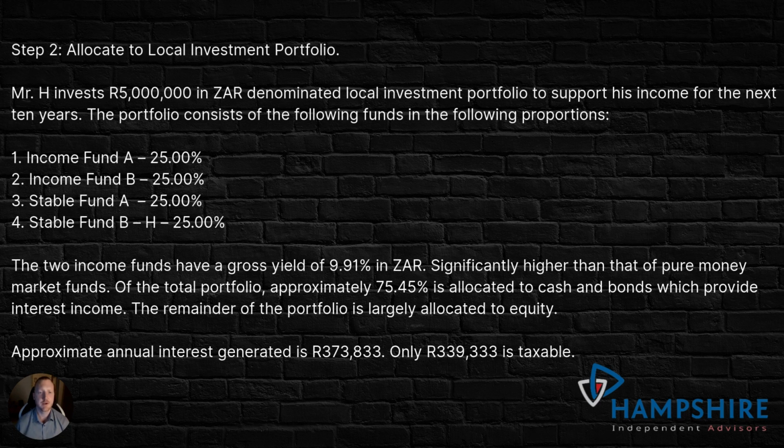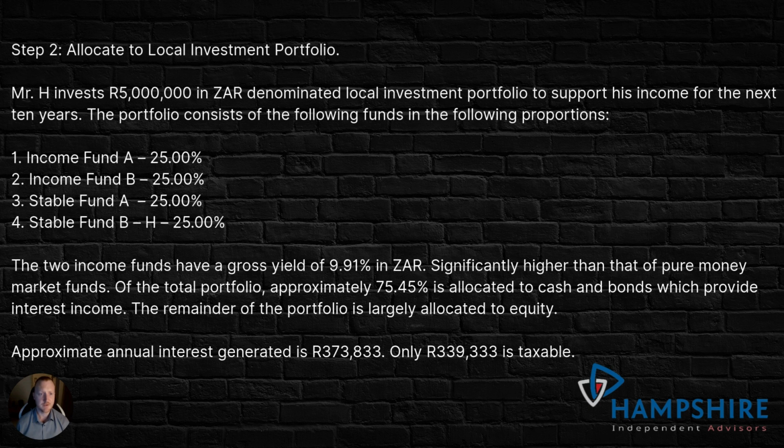Okay, step two, we're going to set up a local investment portfolio on one of the asset management platforms that are available in South Africa. And we're going to split that portfolio up, right? So immediately we're going to put 50% or 2.5 million Rand into income funds.